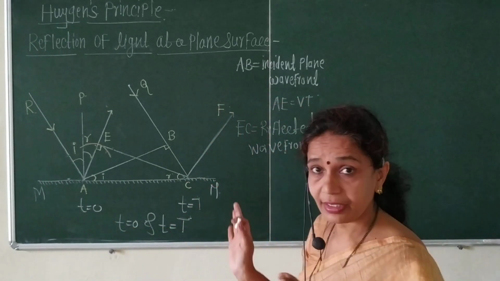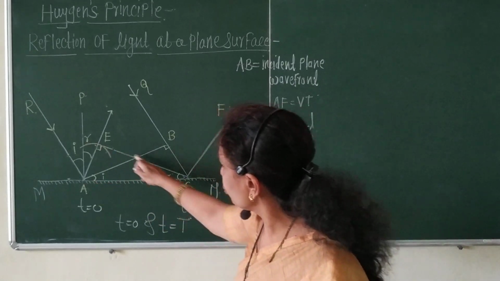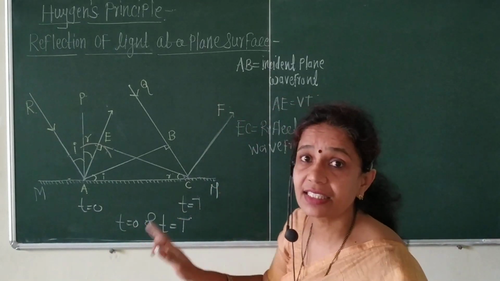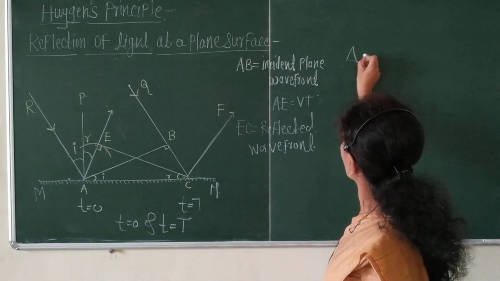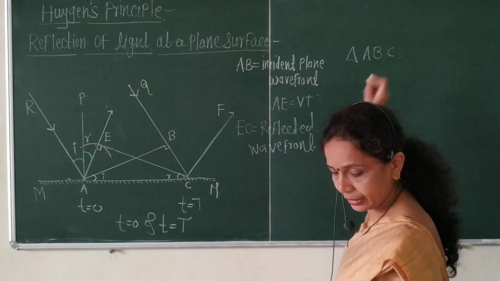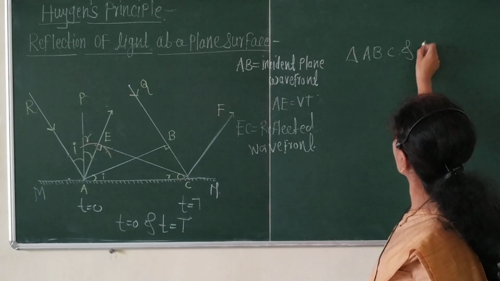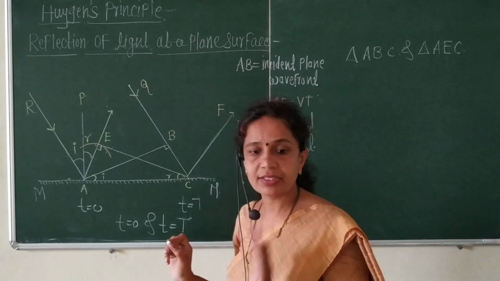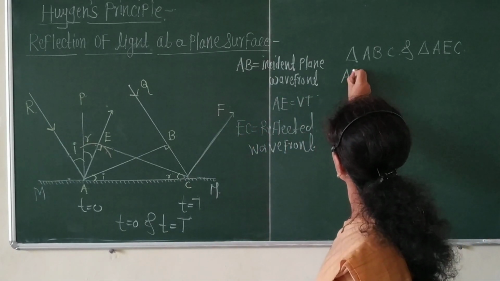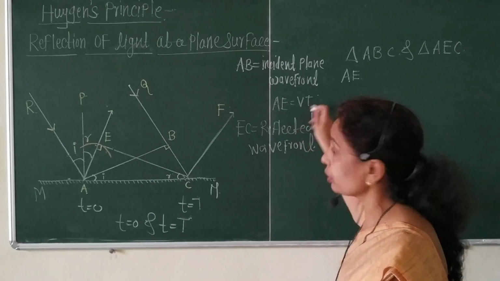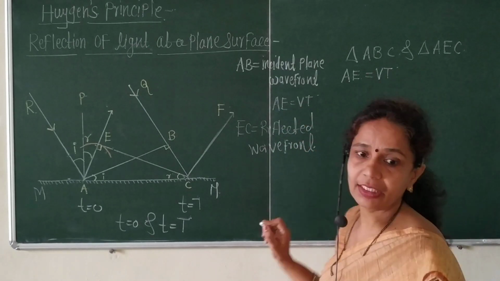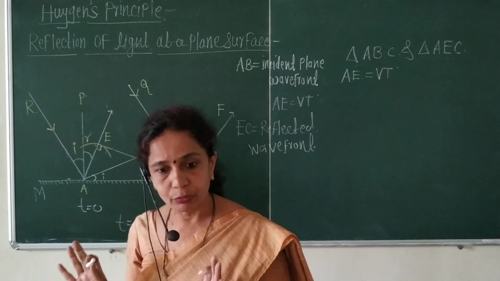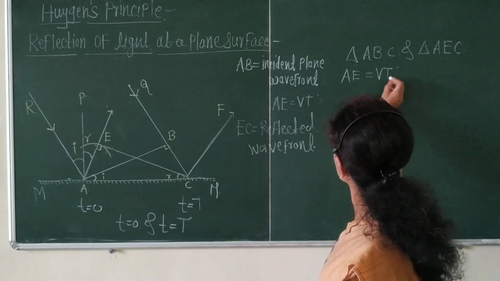ओके, आणि देन कन्सिडर द जॉमेट्री ऑफ द फिगर. सी द टू ट्रायंगल ए बी सी अँड सेकंड वन इज नथिंग बट ए ई सी. First triangle is triangle ABC and second one is triangle AEC. Okay, in this triangle what is the AE? See this, AE is equal to the VT. AE is equal to the VT and which is equal to the BC.